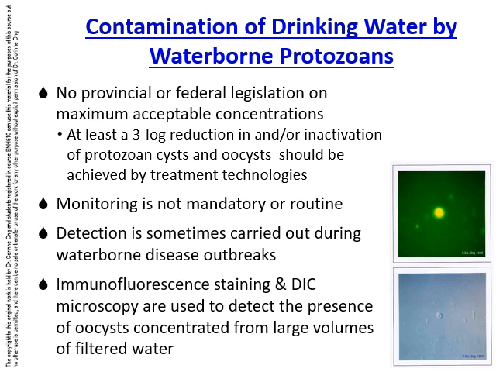Immunofluorescence staining and differential interference contrast microscopy are used to detect the presence of oocysts concentrated from large volumes of filtered water. The pictures show a fluorescent Cryptosporidium oocyst on the top, and the same oocyst viewed using differential interference contrast microscopy. Even though 1,000 times magnification was used, you can see how small the oocyst is, and it really needs a trained eye to detect and identify this parasite.